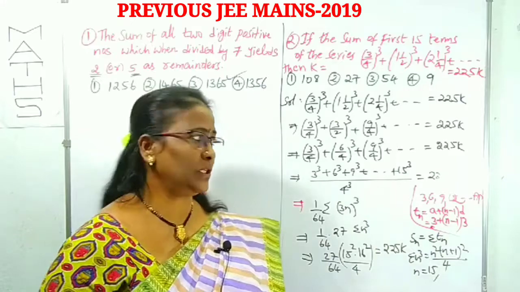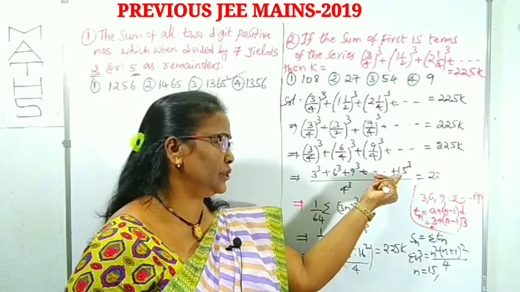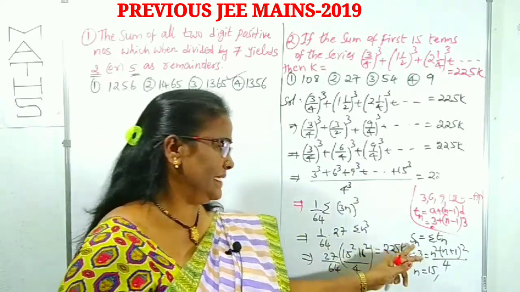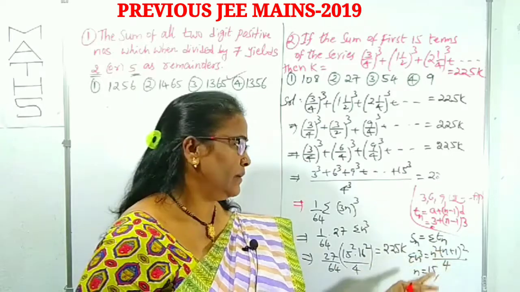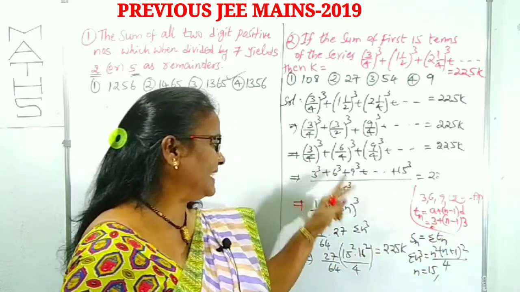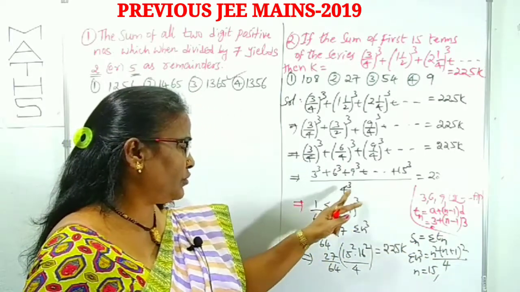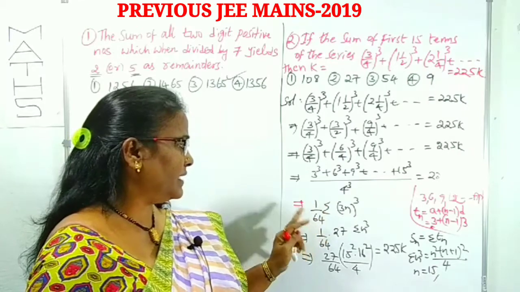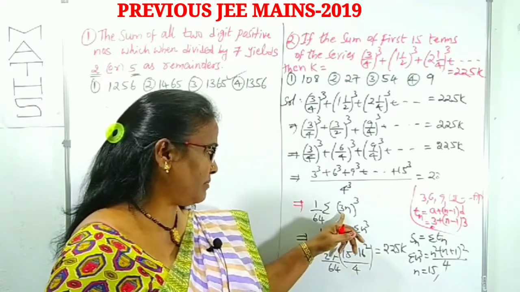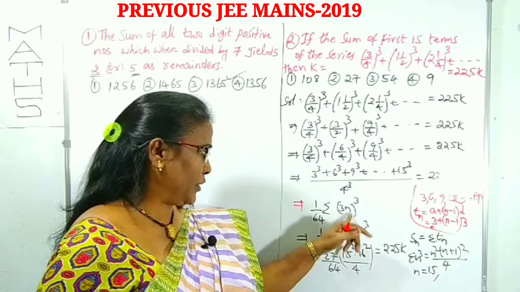What I did here is simply use the AP series. First I found the nth term. If you know the nth term, then for the summation, the sum of n terms Sn we can write as sigma Tn. What is the nth term here? We got 3n with power 3, that is 3n cube, and 4 cube we can write as 64, so 1 by 64. Now in place of n we can write 15 afterwards. First, in the form of 3 cube, we can take it as 27 into sigma n cube.